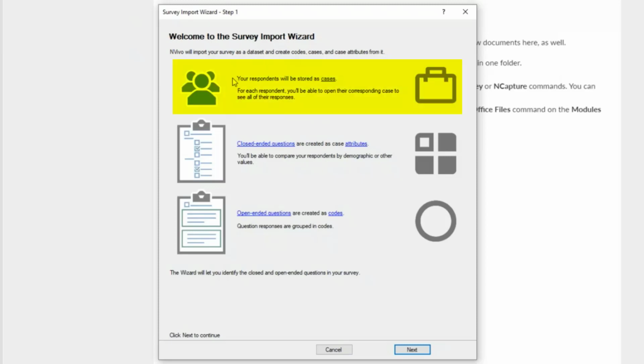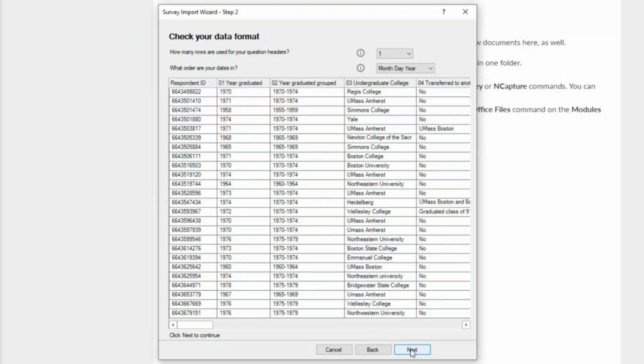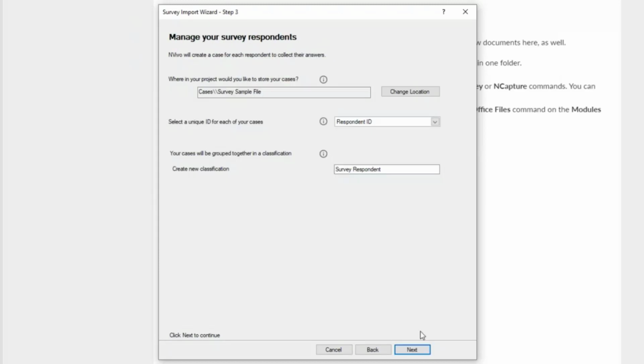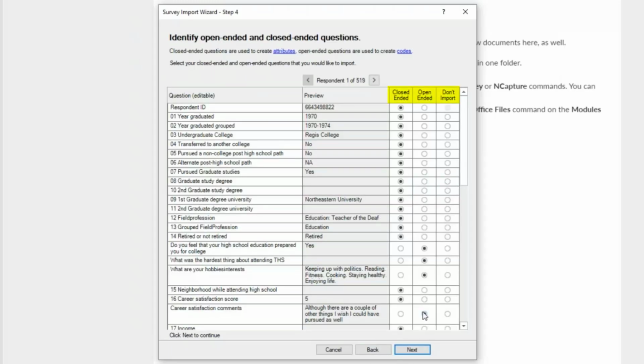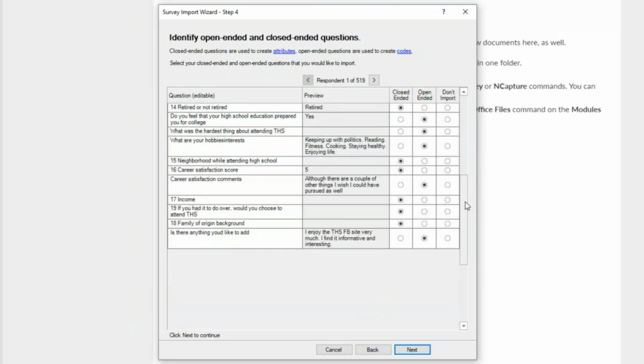So it's going to create, my respondents are going to be cases. So think of cases as your units of analysis, what you're studying. My closed-ended questions will become attributes or demographic information. And then my open-ended questions are going to become codes. It's going to show me what it'll look like when it comes in to NVivo. Ask me a few questions. I'm going to keep everything the same. And then I can make sure that the closed-ended and open-ended questions are right.